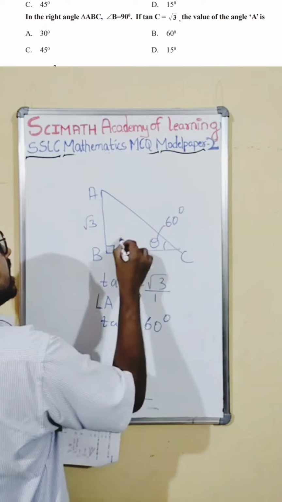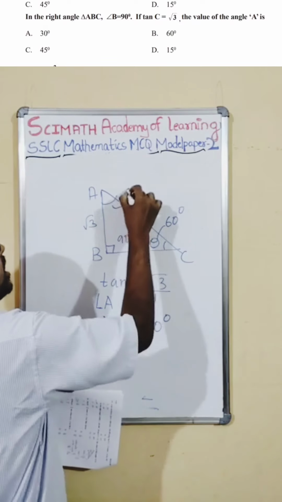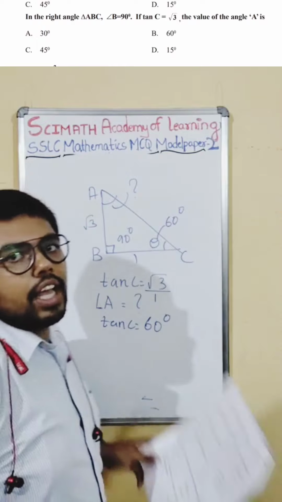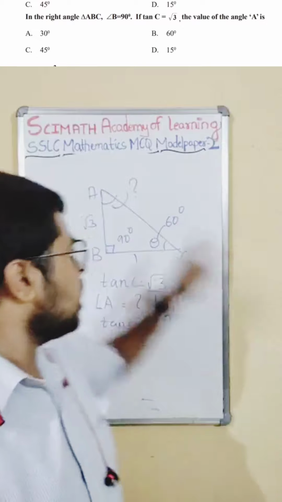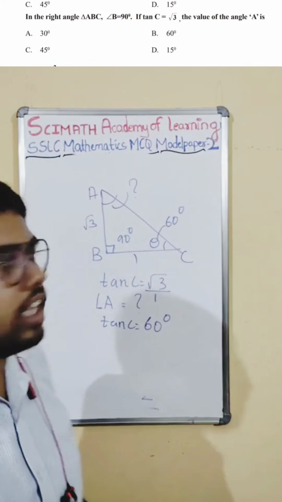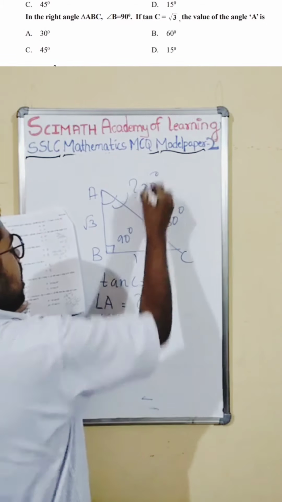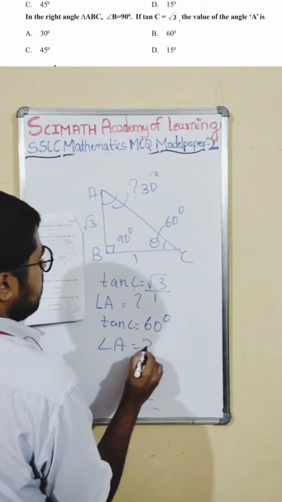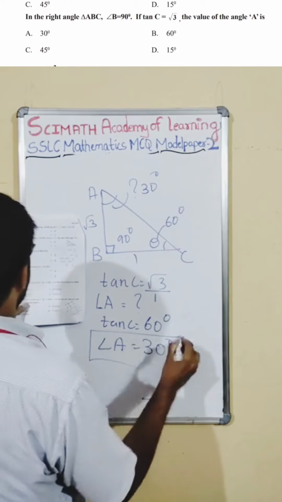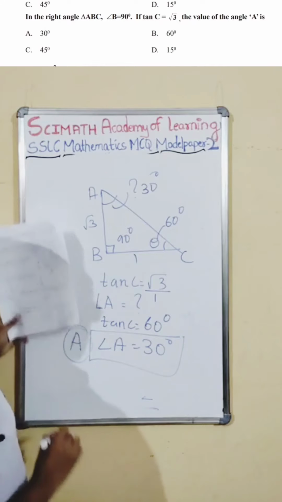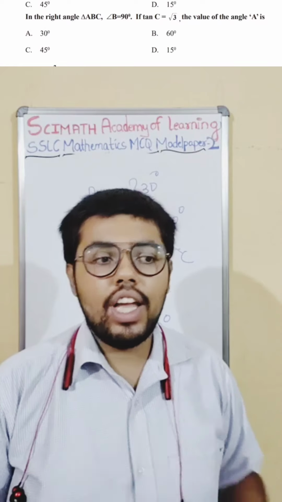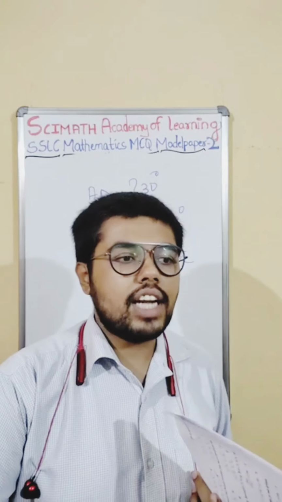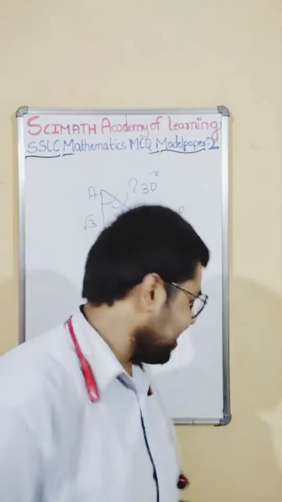If this is 60 degrees and this is 90 degrees, what will this angle be? We know the sum of all the angles in a triangle is 180 degrees. 90 is gone, 60 is gone, so the remaining is 30 degrees. 30 plus 60 is 90, 90 plus 90 is 180. Therefore angle A is 30 degrees. So which option? Option A itself is the right answer. Let us go to the next question.